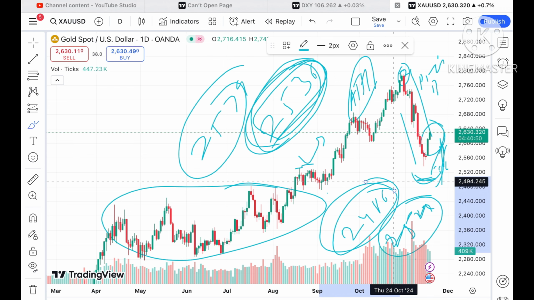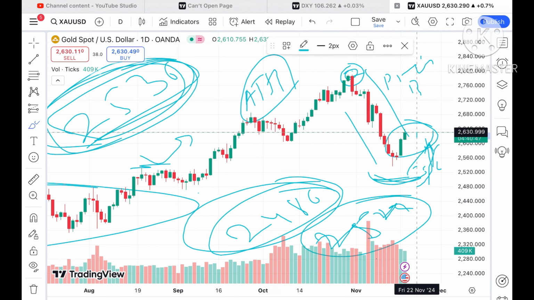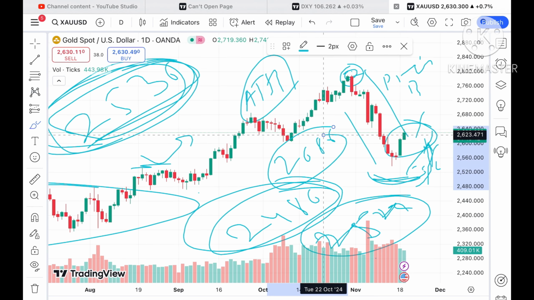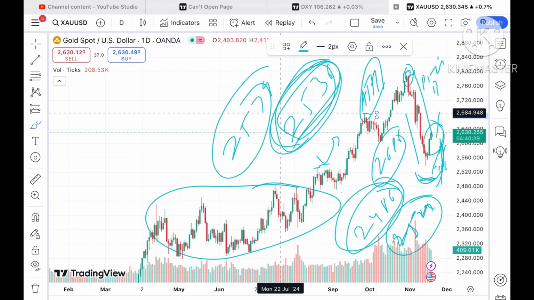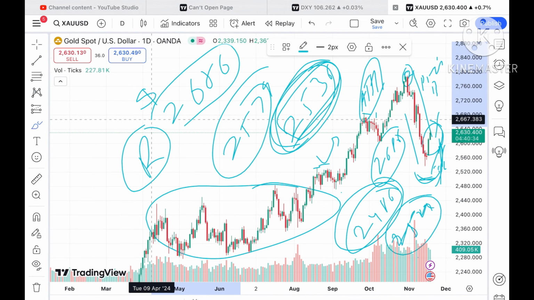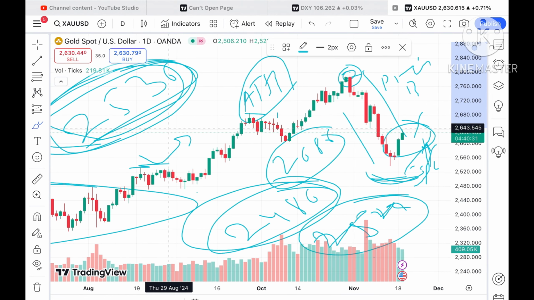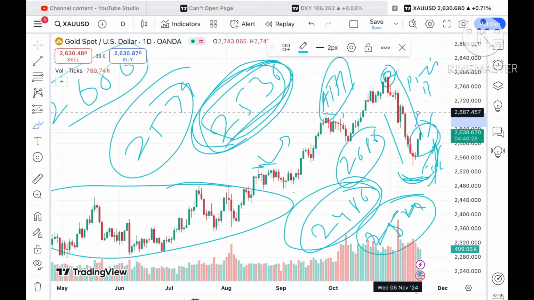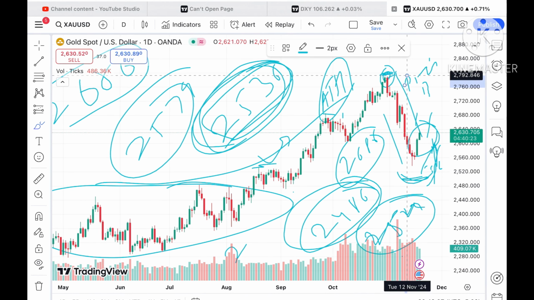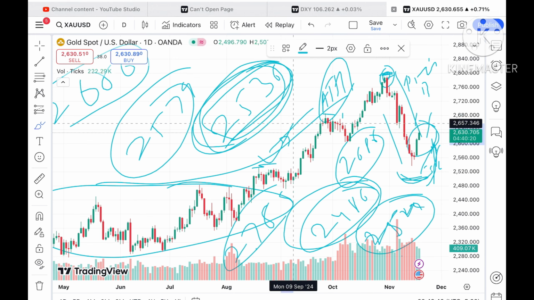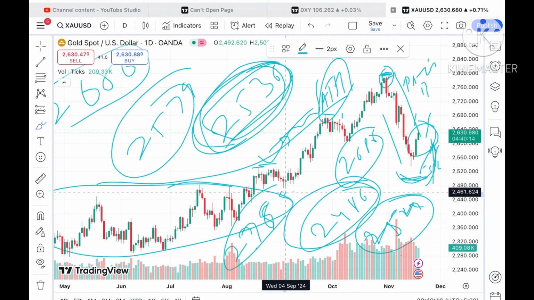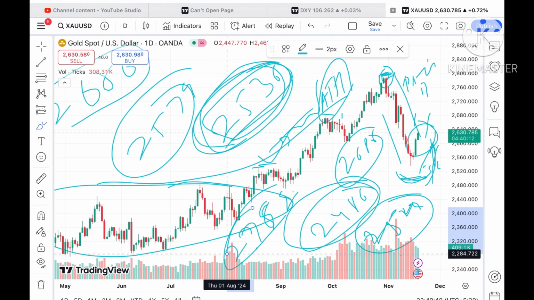So this is what we have seen now. After these patterns are being formed, gold is trading in this zone. If the price started going above a level of 2686, because that is a strong resistance, we can see it can go further upside. So probability of moving towards 2686, we can see it will go towards an upside, because 2686 is a strong resistance. Once the price started going above this level, a further high we can see. So you have to look at this pattern: if the price started going below a level of 2536, a further fall. Once started going above a level of 2686, a further upside movement we can see.